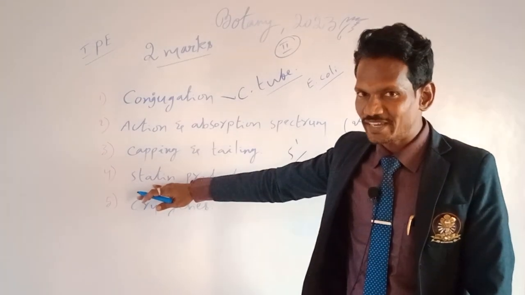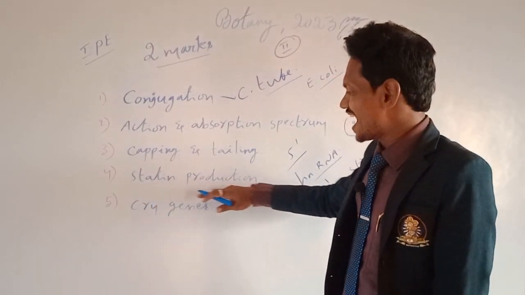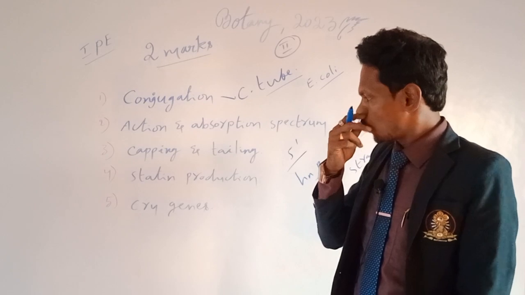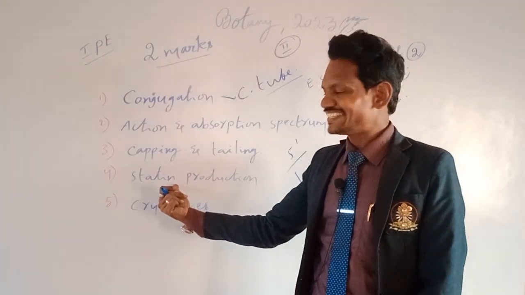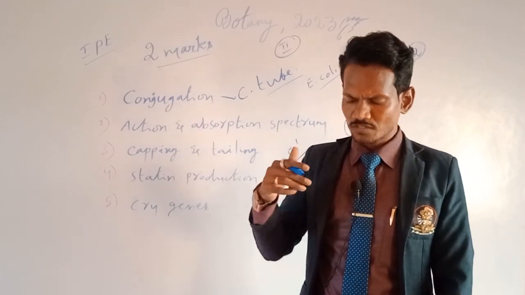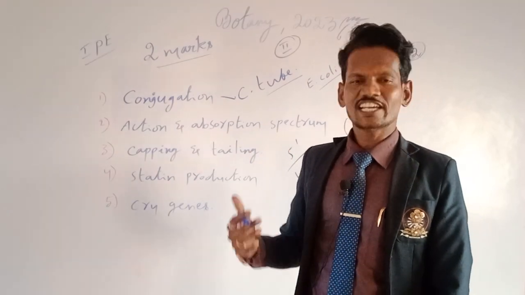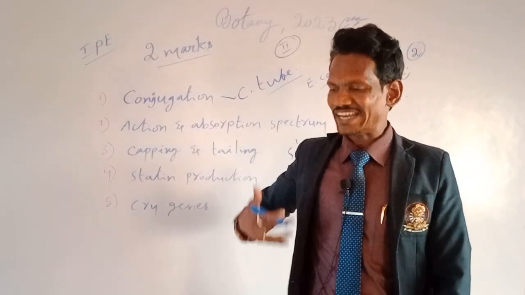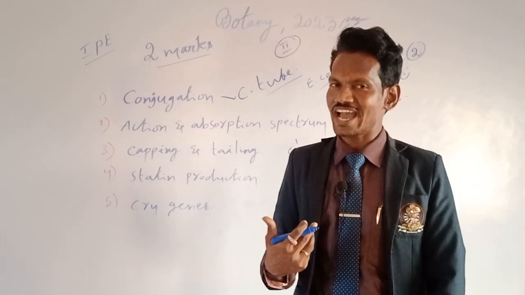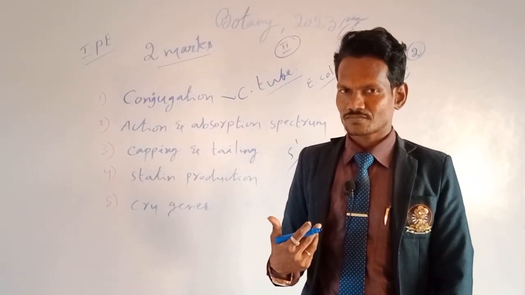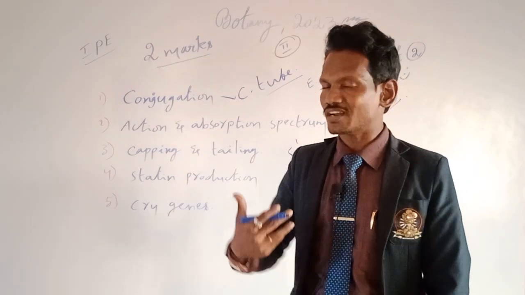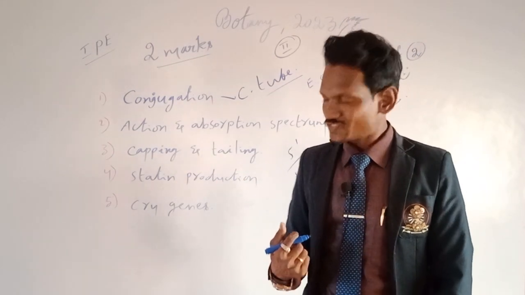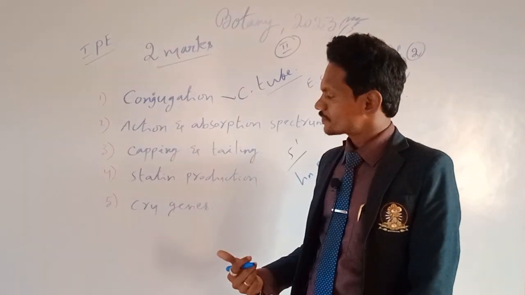Then, which microbe is used in statin production and what does it do? Statin inhibits the cholesterol synthesis enzyme, which synthesizes cholesterol in the body, that is known as statin.